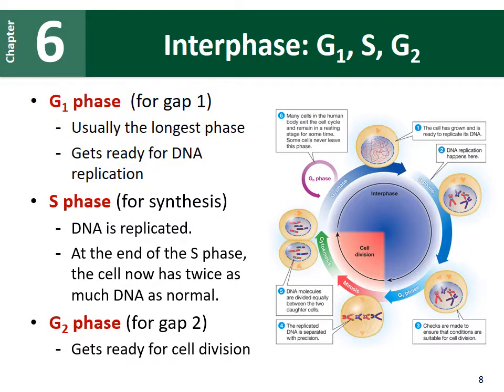Once all that DNA is replicated, the cell will enter into the G2 phase, which stands for gap 2 or growth 2, and this is where the cell will get ready to go through cell division. So again, this is all part of interphase, so the cell getting ready to go through cellular division.